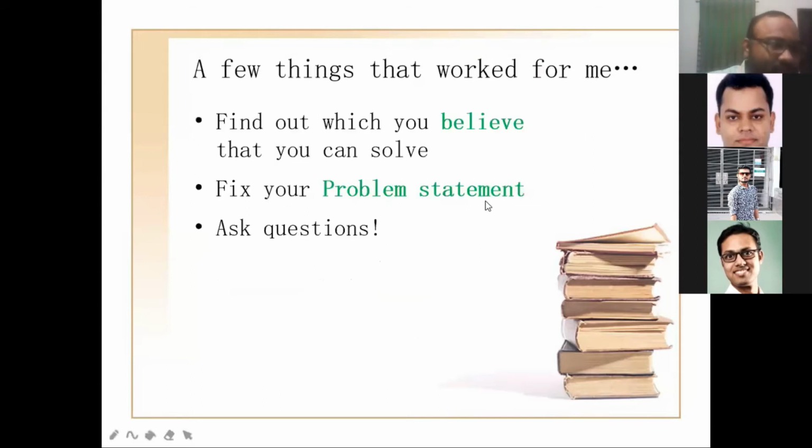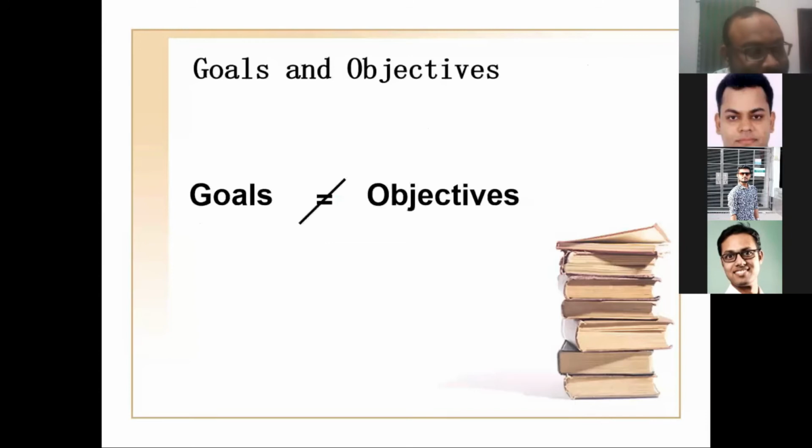Now I say that not all the gaps are problems. Find out which you believe that you can solve. If you believe that this problem I can solve, then this is a problem for you. Research problem: fix your problem statement and ask questions. That means once you've set 2 or 3 research problems, you have to find some more questions relevant to those problems. Now there are some confusions between goals and objectives. I will clarify these things.